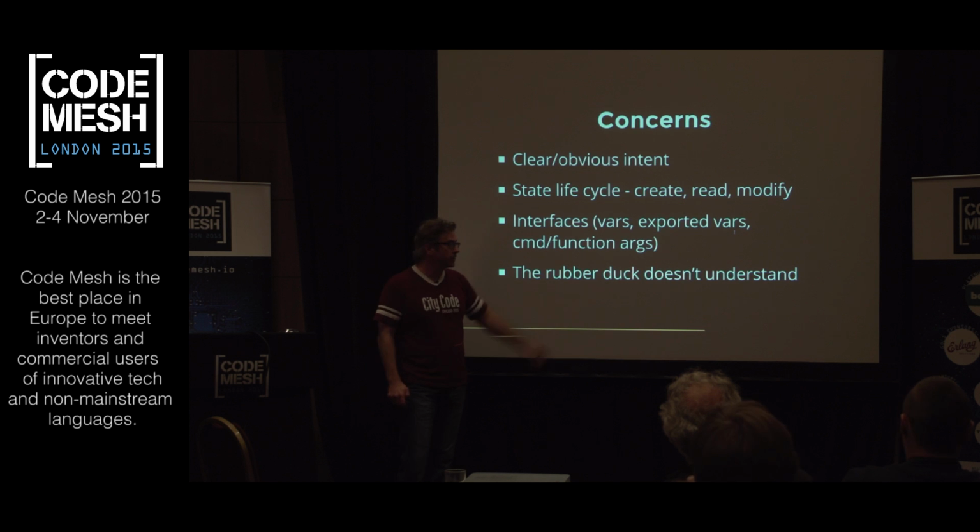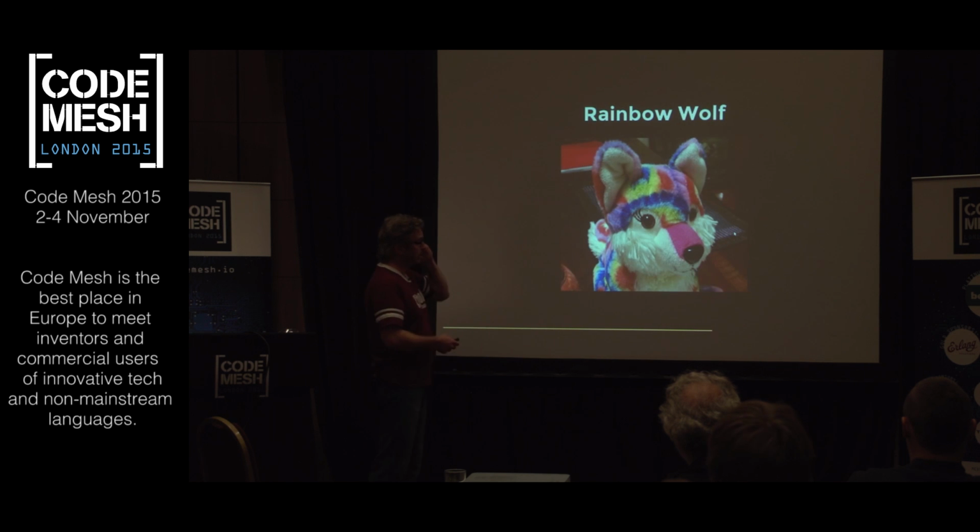I did this with my son a few weeks ago. He was doing one of these story math problems. And those are difficult, especially for a young learner to get his head around. I wanted him to start to describe the problem in a way that he understood so that I could understand he understood it. So I said, Elliot, the rubber duck doesn't understand, and he didn't understand. So I tried to find a rubber duck, and the best I could come up with at the moment was this thing. This is Rainbow Wolf. So we had a Rainbow Wolf on the couch, and I put it down on the table, and he's very interested at this point. It's like, this is the most interesting math lesson I think I've ever seen. And I said, Elliot, explain the problem to the Rainbow Wolf.